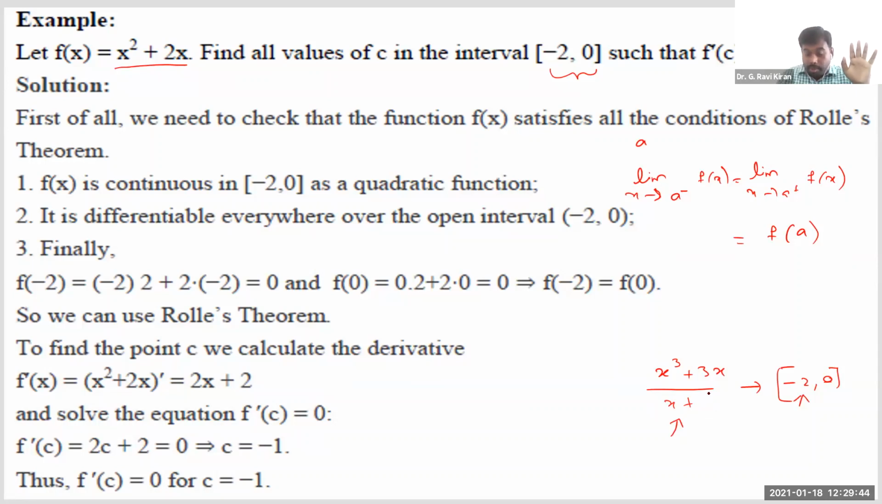By the way, if you are given this as x plus 1, then there is a -1 in this interval. At that -1 again, you will get a 0 in the denominator, isn't it? So at that point, since the function doesn't exist, you can say the function is not continuous, right?